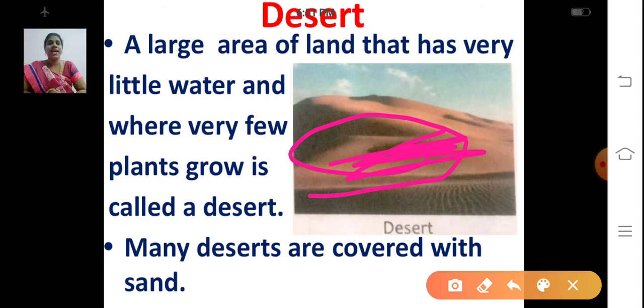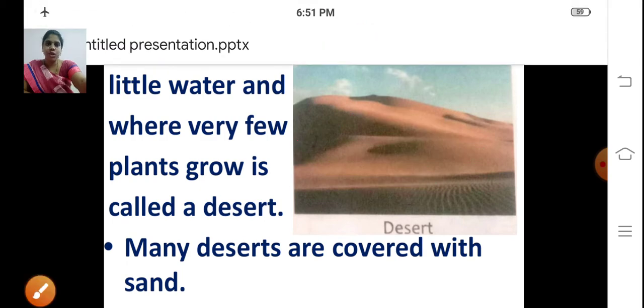Many deserts are covered with sand. You can see the picture. Now we saw different types of land, right? Now we'll move on to water.